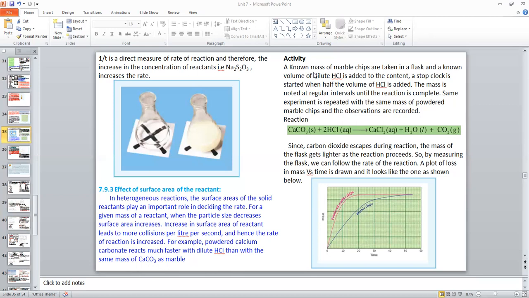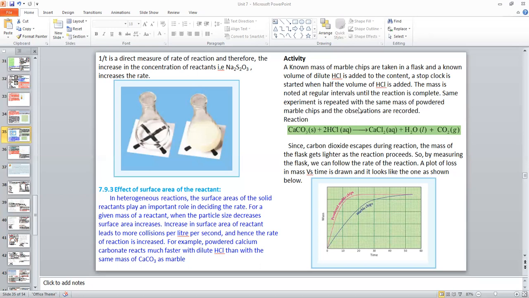Activity. A known mass of marble chips is taken in a flask and a known volume of dilute HCl is added to the contents. A stop clock is started when half the volume of HCl is added. The mass is noted at regular intervals until the reaction is complete.